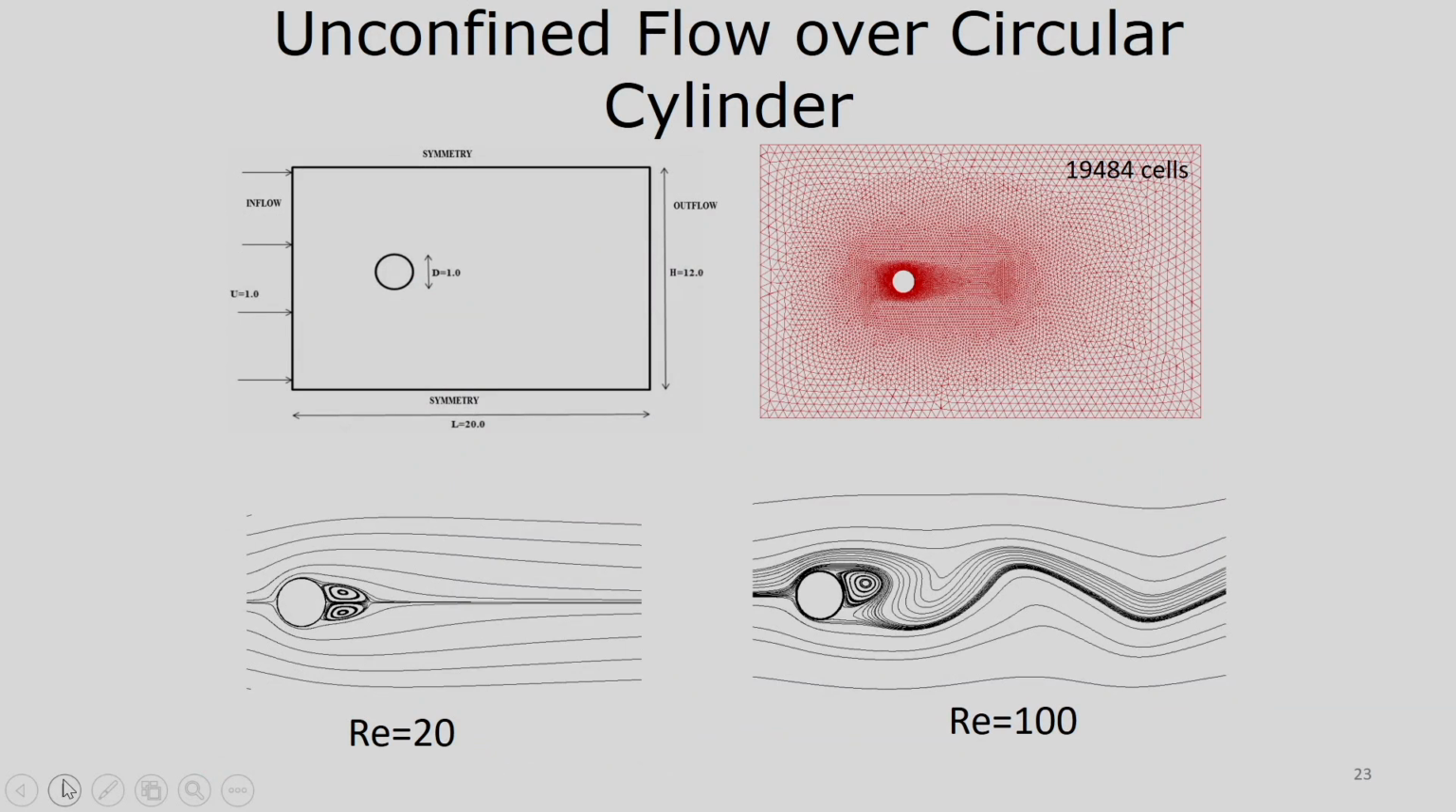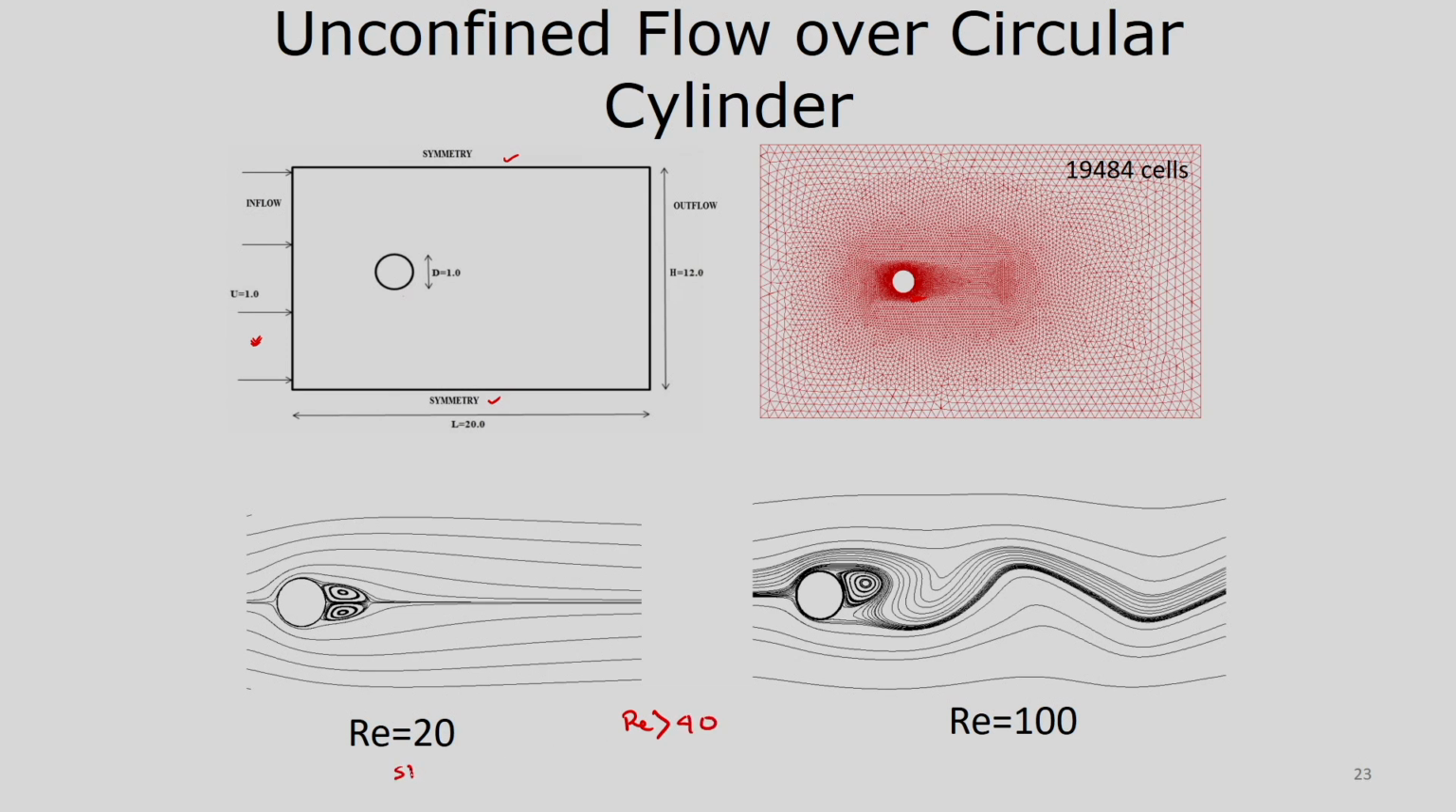This is another problem we have taken: unconfined flow over a circular cylinder. You can see that you have a circular cylinder and a uniform flow inlet, these are the symmetry boundary conditions, and you can have local refinement in the unstructured grid. We have done that to capture the gradient well, and for Reynolds number greater than 40, generally it becomes unsteady.